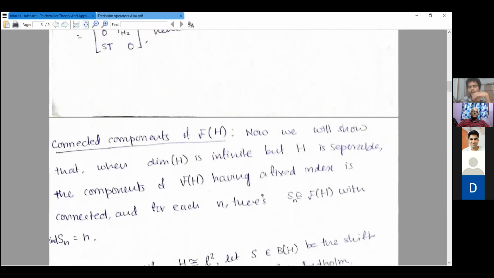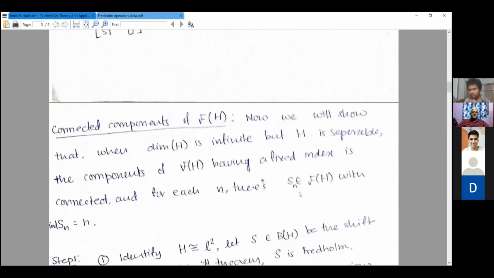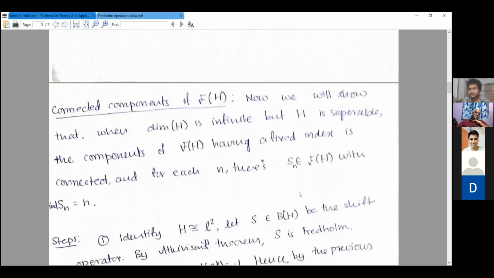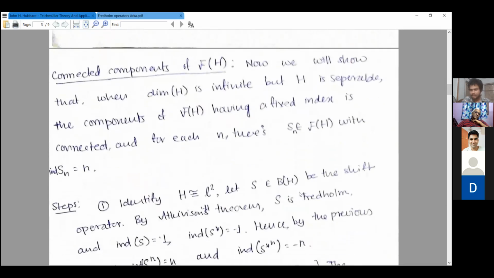So now we give a concrete example of how the connected components of this Fredholm operator set look for a separable infinite dimensional space. First, when the space is finite dimensional, then the index is bounded, because it can range from n to minus n, where n is the dimension of your space. But when it's infinite dimensional, in particular separable, it can attain all possible values. So, since any separable Hilbert space is isometrically isomorphic to L square, let's take our space to be L square.